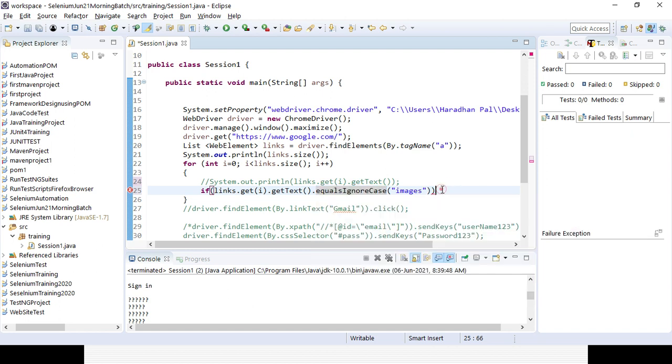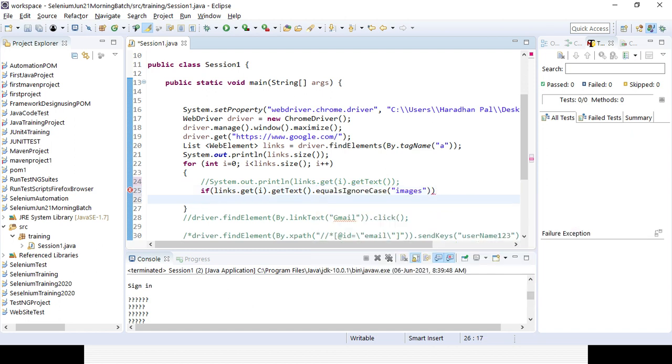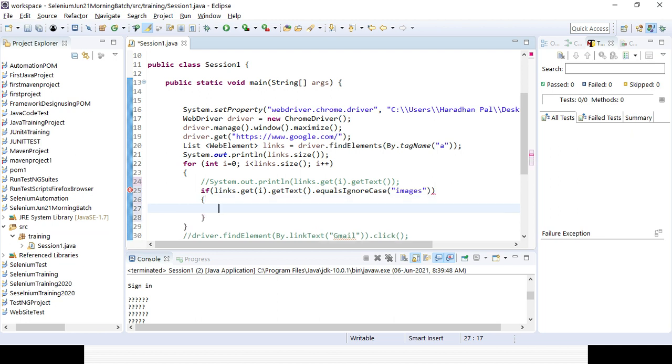Then, once this is matching with that, it will click on that option. So I need to give again the double brackets. So links dot get of i dot click.